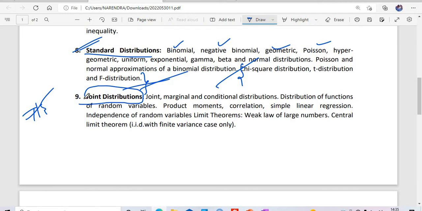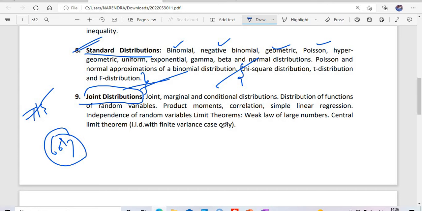Again the same scenario, 6 or 7 questions will repeat. If you see the syllabus: joint, marginal, conditional, distribution function of random variables, product moments, correlation, simple linear regression, independence of random variables, limit theorems, weak law of large numbers, central limit theorem. Here there will be easy to difficult questions also. Mainly 6 or 7 questions will come from this unit.